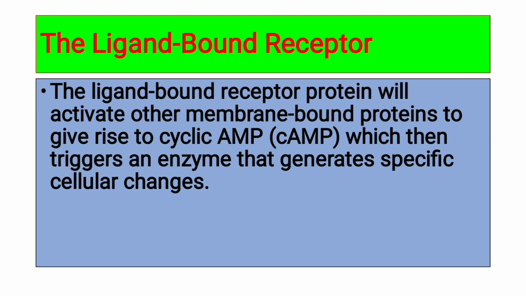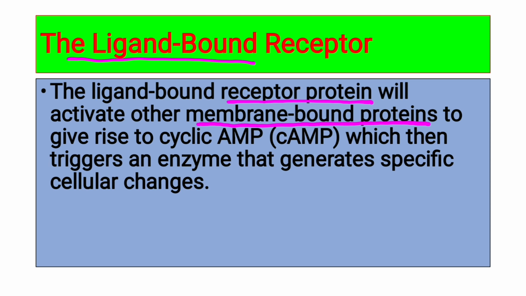So the ligand bound receptors by themselves do not do anything; they produce action indirectly. How? They combine with a protein, and this protein combines with the receptor protein present on the membrane of the cell.